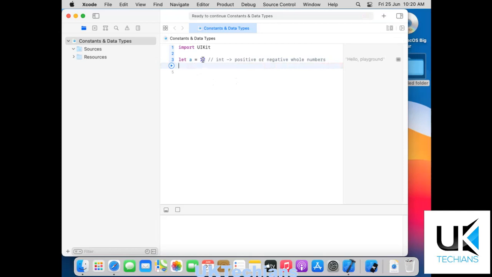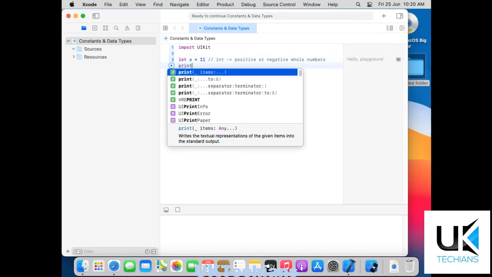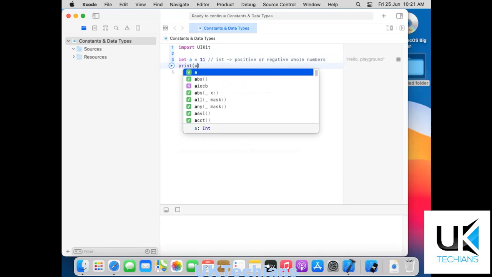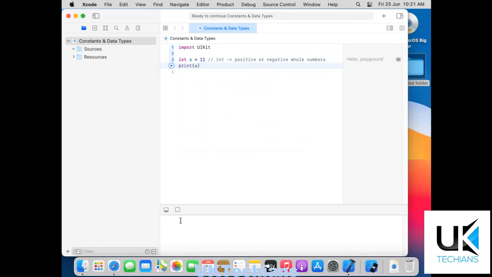If you initialize the value of a equals to 11, it will show you the value is equal to 11 here. Let's print a, and it will show you the output here that will display a equals to 11. But if we want to reinitialize or reassign the value to this variable, it will reject it. So I think we have covered the topic constant here.